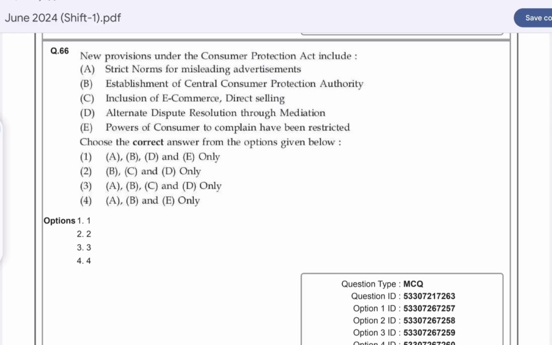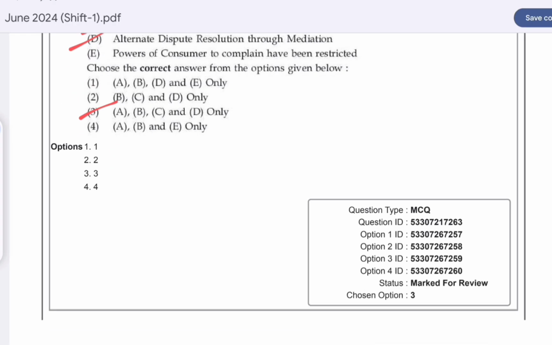Question number 66. New provisions under the Consumer Protection Act include. Option C is correct here. A, B, C, D, that is strict norms for misleading advertisement, establishment of the Central Consumer Protection Authority, inclusion of e-commerce and direct selling, and alternate dispute resolution through mediation.